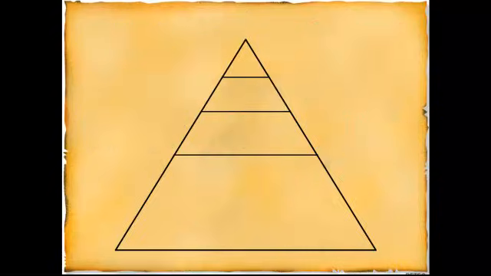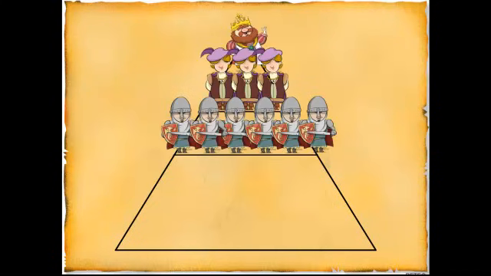Why do you think this hierarchy for the feudal system is shaped like a triangle? It is because it gives us an idea of the numbers of people in each class of society. There were a lot less people in the higher classes of the hierarchy than there were in the lower class.